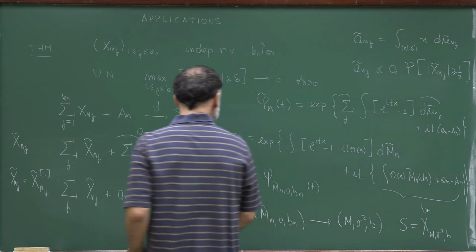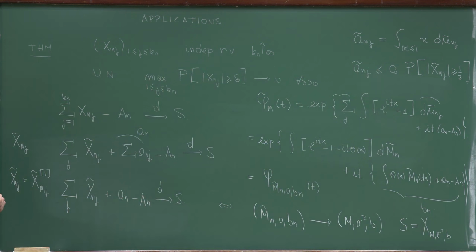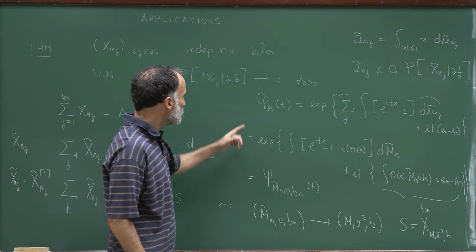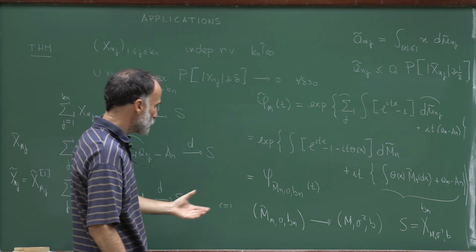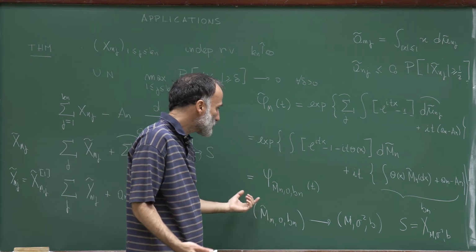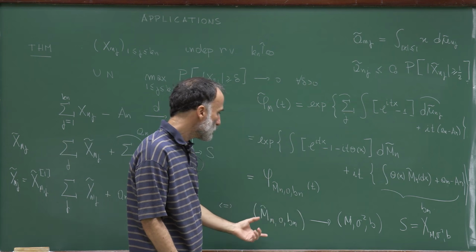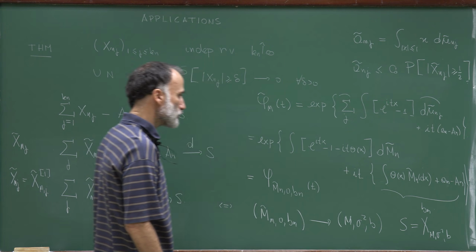So we had in this proof two important steps. The first one is that this expression converges if and only if that one converges, and the second step is that a random variable whose characteristic function is associated to a triple converges if and only if the triple converges.